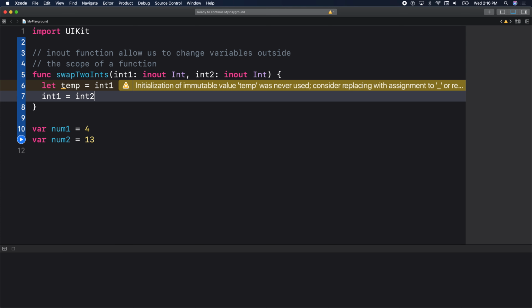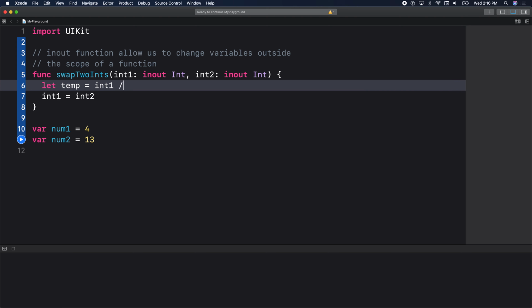So here we saved the value of int1 to avoid overriding it. Because we all agree, if we do not save that value and we say int1 now has the value of int2, what would the value be currently? If I comment this out, they would be the same, correct? So you need to save that value.